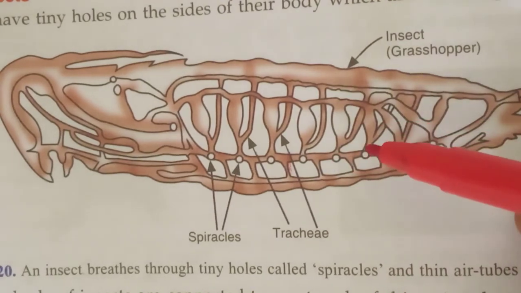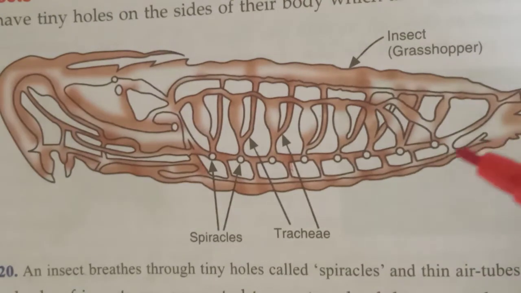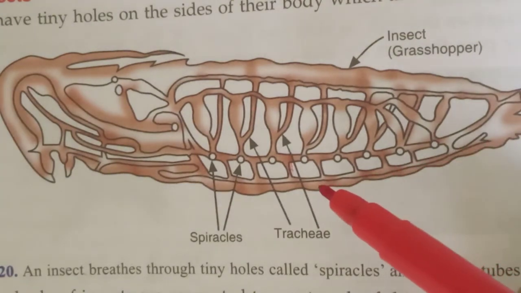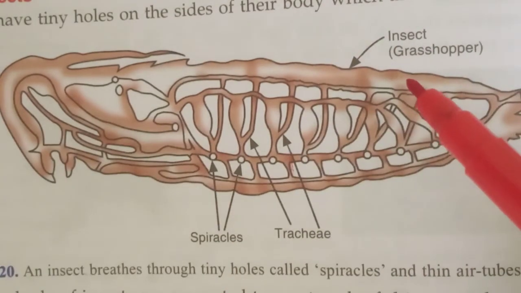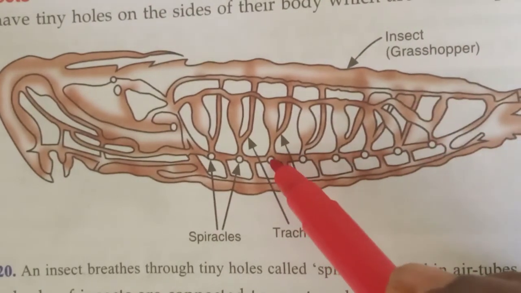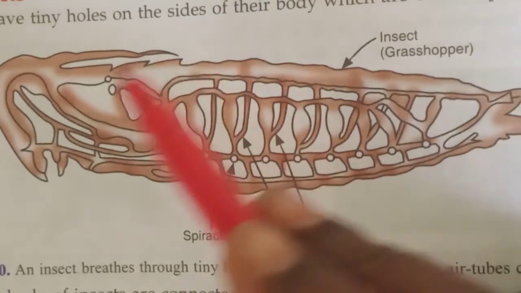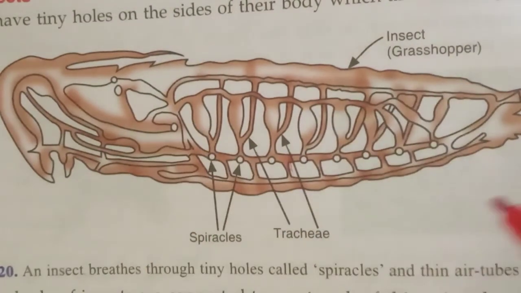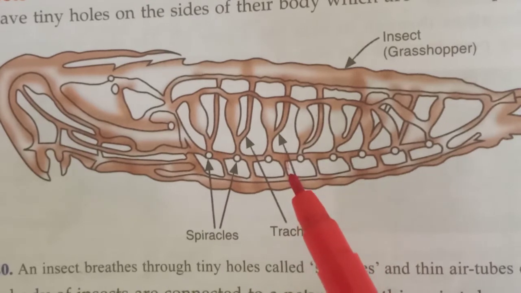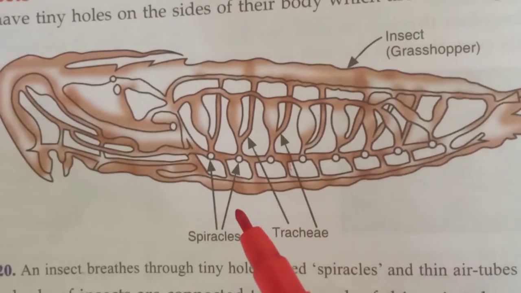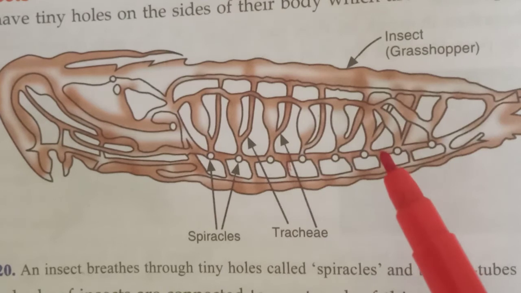For respiration, air is taken through the opening to different parts of the body. Air is taken through this opening and carried to different parts of the body for their energy, and they release it like that only. Insects that need more oxygen have developed a mechanism that pumps air in and out of their body.